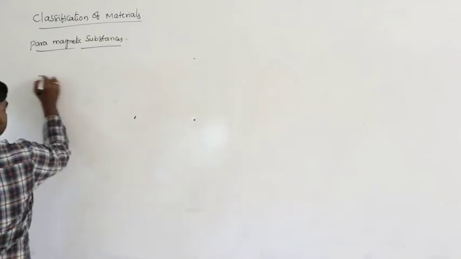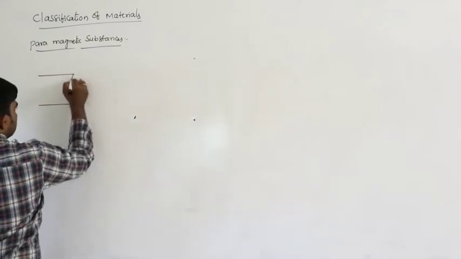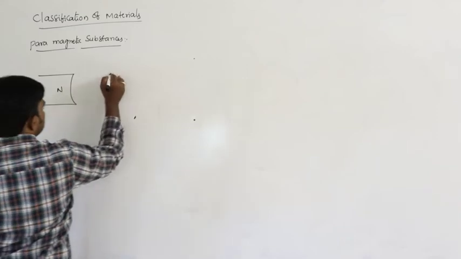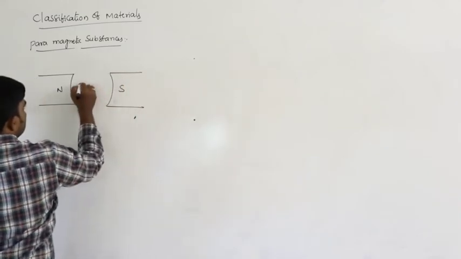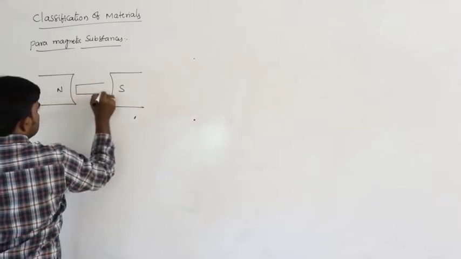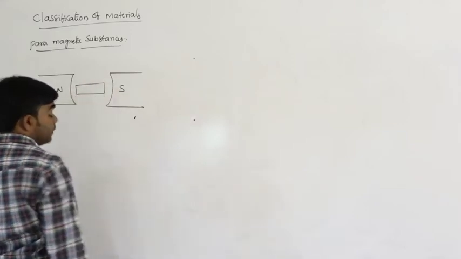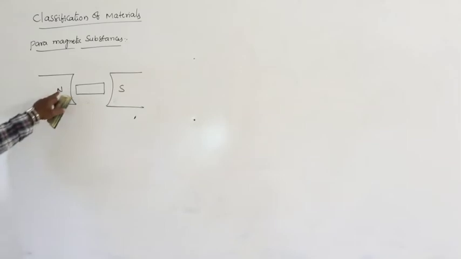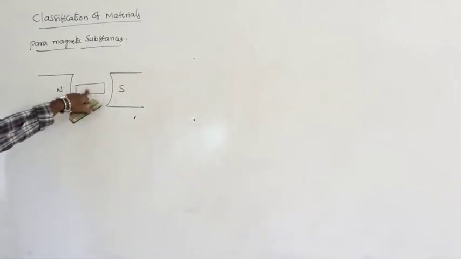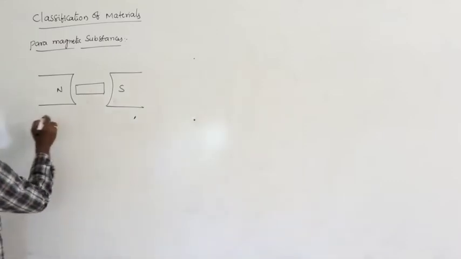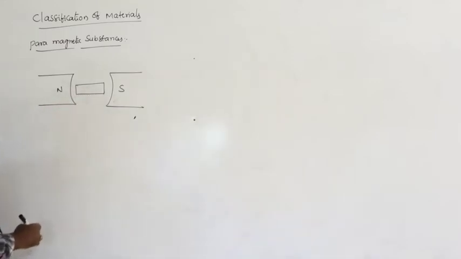So for example, this is the North Pole and this is the South Pole. If the paramagnetic substance is suspended between the poles of the magnet, it must align in the direction of the magnetic field.